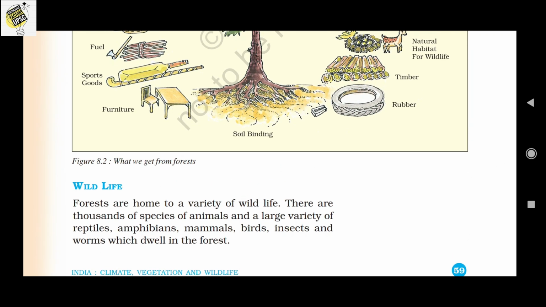The forests are home to a variety of wild animals, and there are thousands of species of animals which include large varieties of reptiles, amphibians, mammals, birds, insects, and the worms which dwell in the forest. Okay, so the wildlife is present in the forest, and the forest provides shelter for all this wildlife, including mammals, animals, birds, insects, etc.